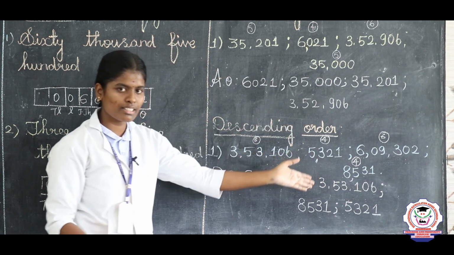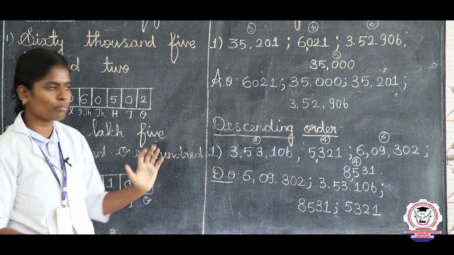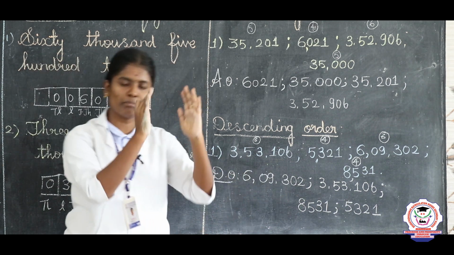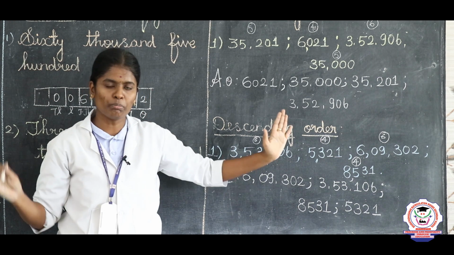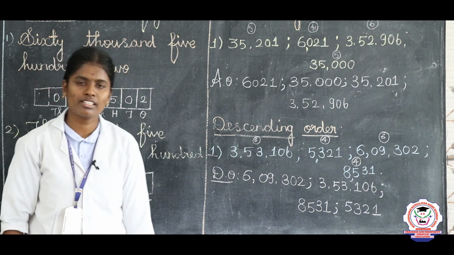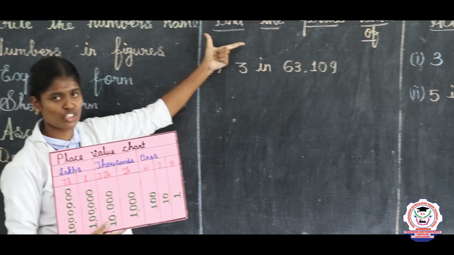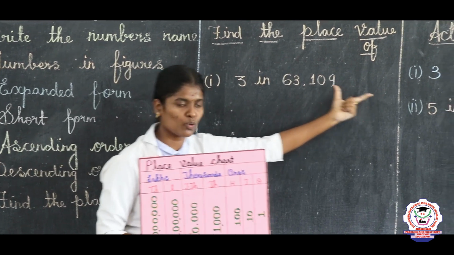5321. So everyone clear this descending order. Descending order means when we are arranging the numbers big to small. Ascending order means when we are arranging the numbers small to big. So clear this. Listen children, our last topic is find the place value of the number.